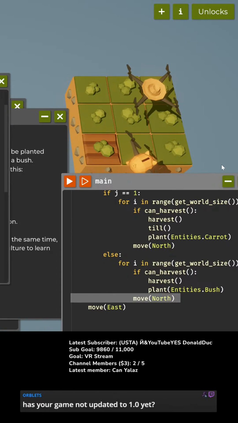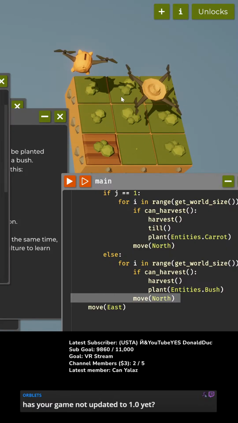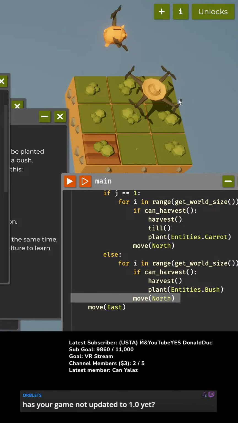Oh, has my game not upgraded to 1.0 yet? Oh, did I? You know what? I started it last night when I was still on the beta. Oh, okay. Well, I could redo this. Oh, let's see here. Is it?